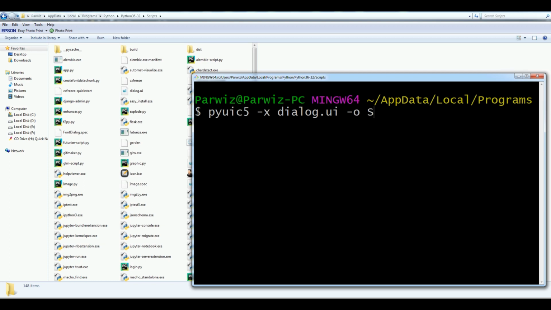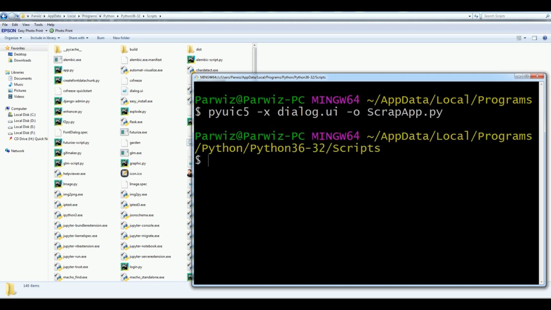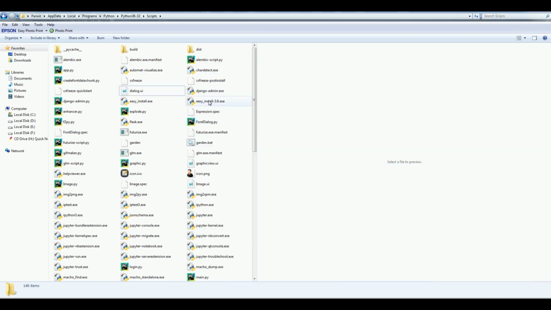I call it scrapapp.py. Now hit enter. Now it converted successfully.